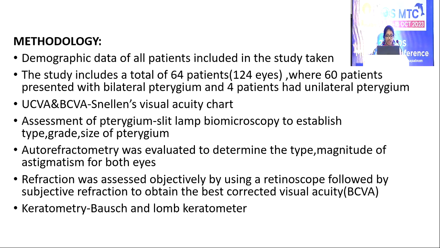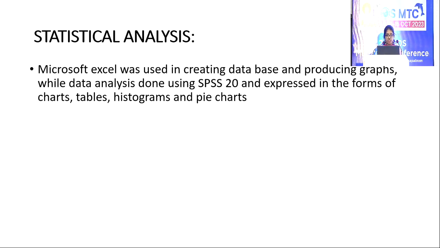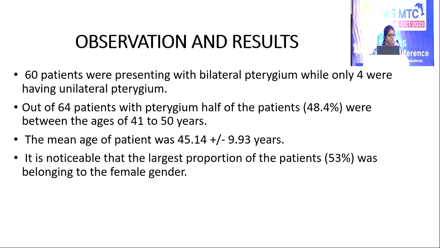Autorefractometry was evaluated to determine the type, magnitude and astigmatism for both eyes. Refraction was assessed objectively by using a retinoscope, followed by subjective refraction to obtain the best corrected visual acuity. Keratometry was done using a Bausch and Lomb keratometer. Coming to statistical analysis, Microsoft Excel was used in creating database and producing graphs, while data analysis is done using SPSS 20 and expressed in the form of charts, tables, histograms and pie charts.